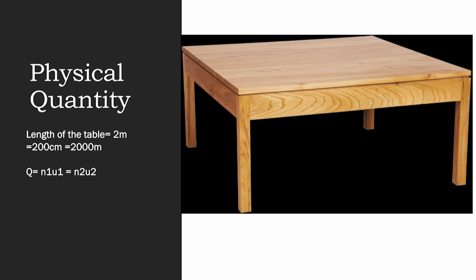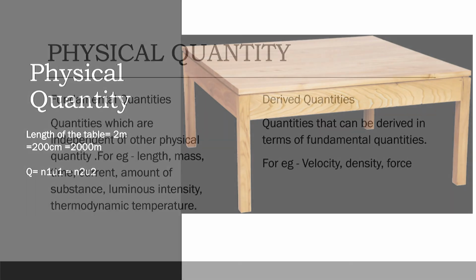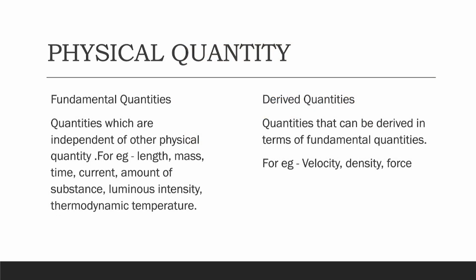So can we say that measurement of a physical quantity involves two things? One is the numerical value of the physical quantity and the other is the size of the unit. So if the size of the chosen unit is small, the numerical value will be large. However, the measure of the physical quantity is always the same. Now, there are a large number of quantities that need to be measured, and every quantity needs a definite unit.